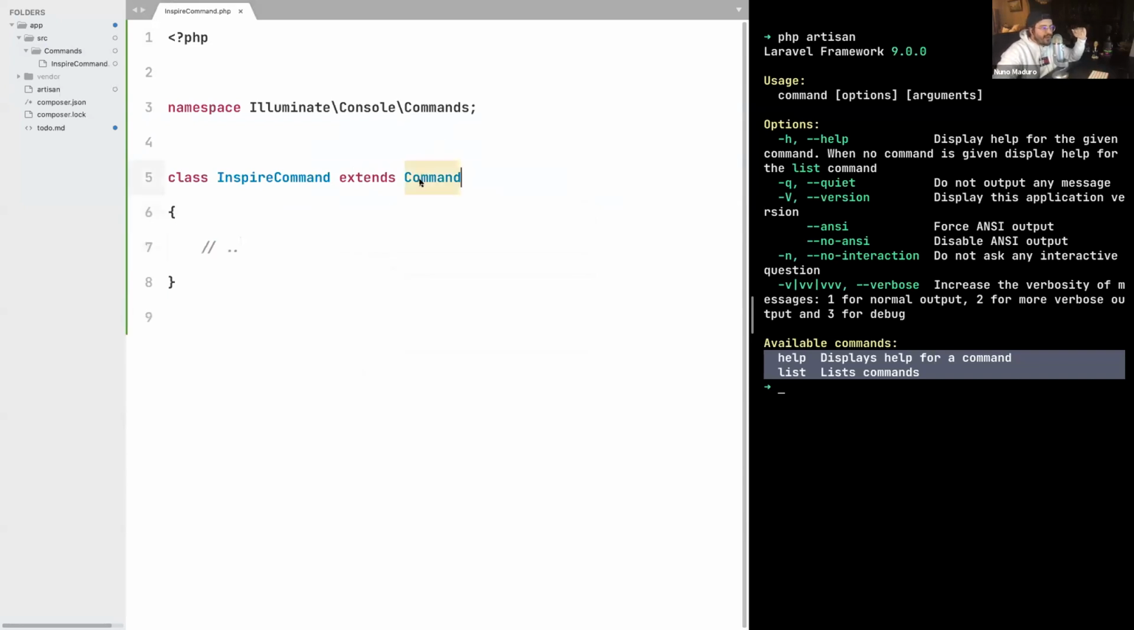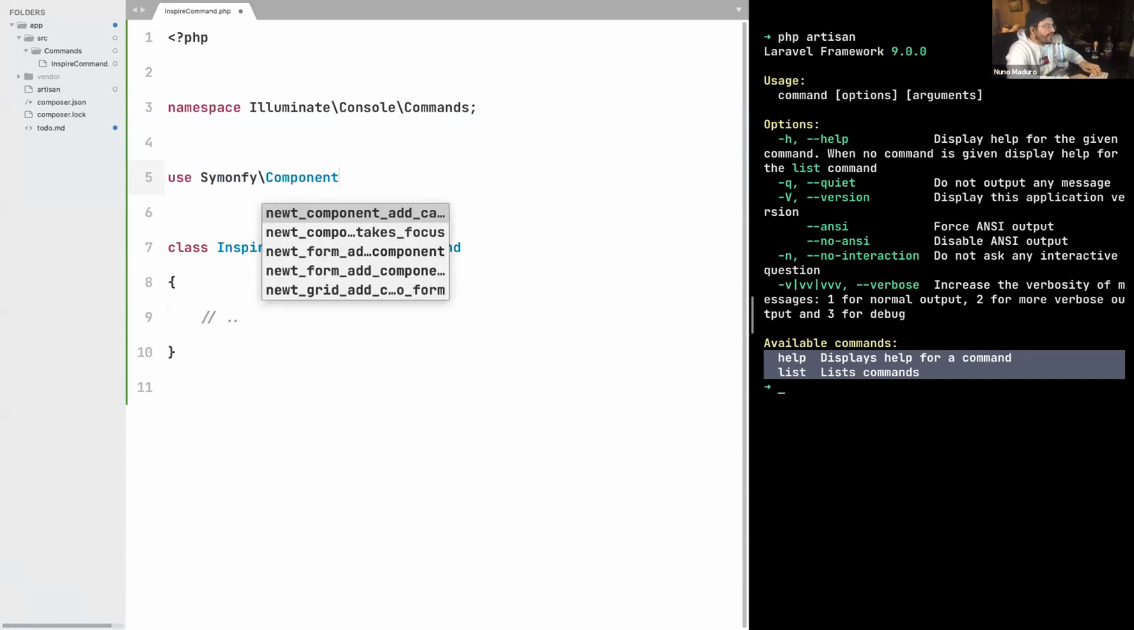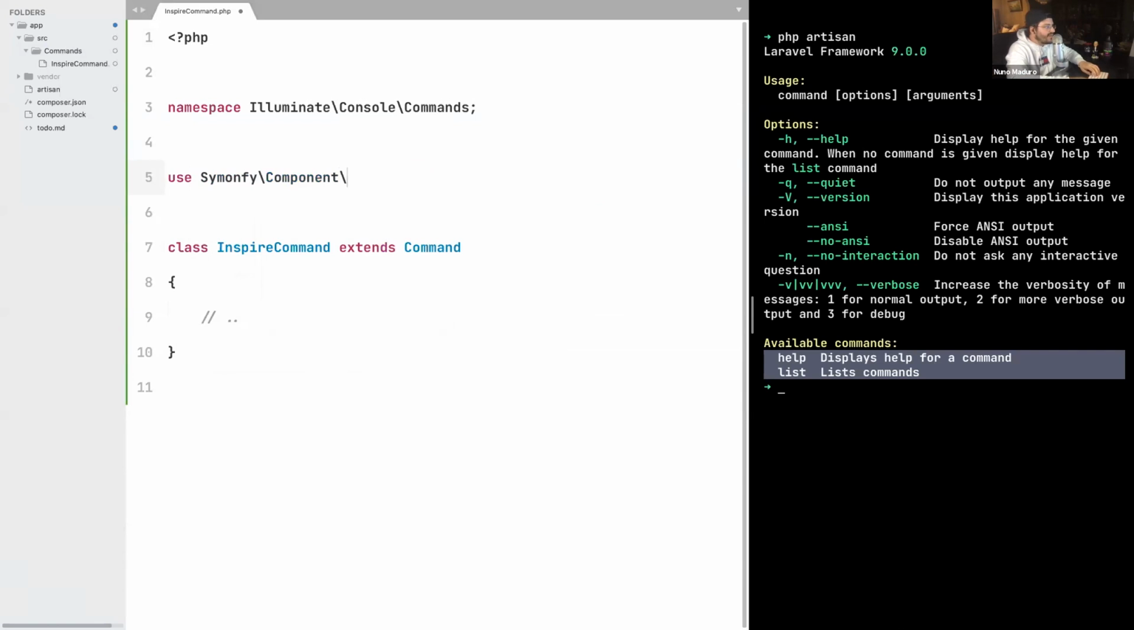For now, we are extending the base command from Symfony, but we all know that when we create commands with Laravel, we actually extend a command with the name Illuminate\Console\Command. For now, we are going to use the Symfony command, but soon you will understand that the Symfony command doesn't give you the same API as Laravel. So we are going to need to create our own command class. But for now, again, let's just use Symfony. So Symfony Component Console Command.